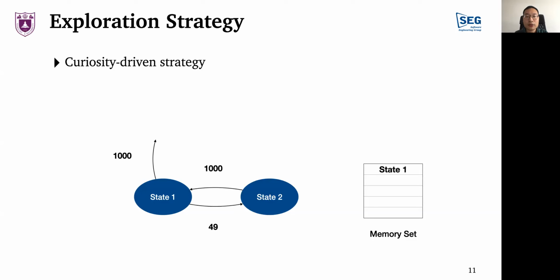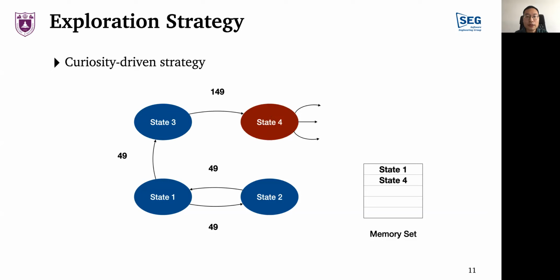Here, we suppose that state 2 is similar to state 1 in the memory set, so it is given a small reward, and the Q values of the events are updated. Next, Q-testing uses a similar process to explore state 3 and state 4. Note that state 4 is quite different from the state in the memory set, so it will be added to the memory set and given a large reward. After a round of exploration, the Q value of each event has been updated. At this time, the Q values of the two events from state 1 are still the same.